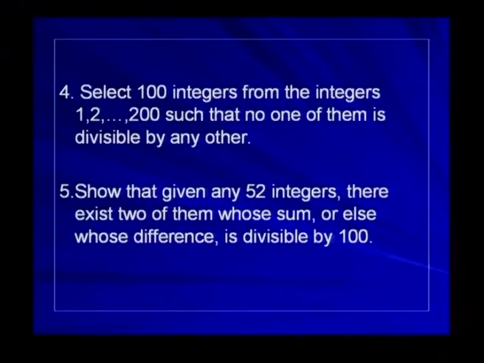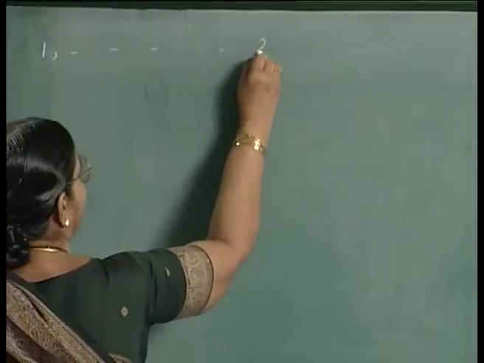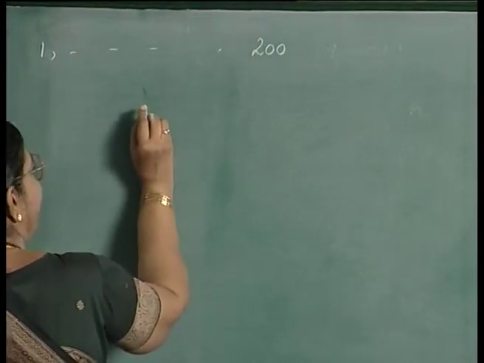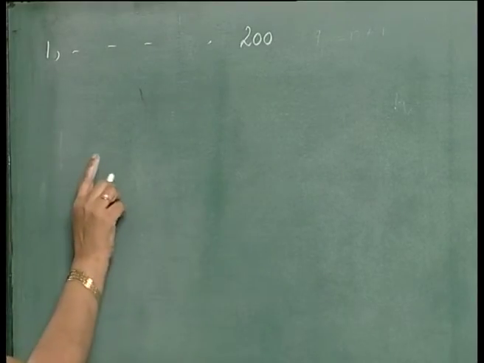The next is a continuation of this: select 100 integers from the integers 1 to 200 such that no one of them is divisible by any other. So, from 1 to 200 you are asked to select 100 of them so that no two of them are such that one divides the other.